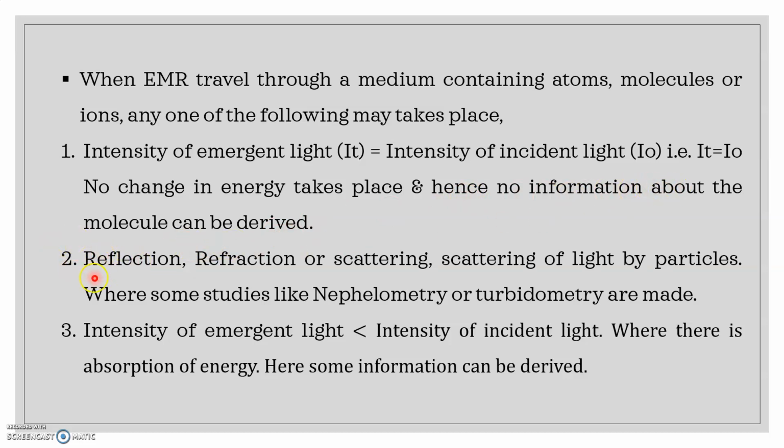But in the second case, what happens? Reflection, refraction or scattering of light by the particles is achieved. Here some sort of information about the molecule samples can be achieved by utilizing advanced spectroscopic techniques like nephelometry or turbidimetry. And in the third case, the intensity of emergent light is less than the intensity of incident light. Now, whenever the intensity of emergent light is less, there is an absorption of energy, and whenever there is an absorption of energy, some sort of information about the molecules can be derived. So here the sample information can be properly achieved by utilizing the spectroscopic technique.